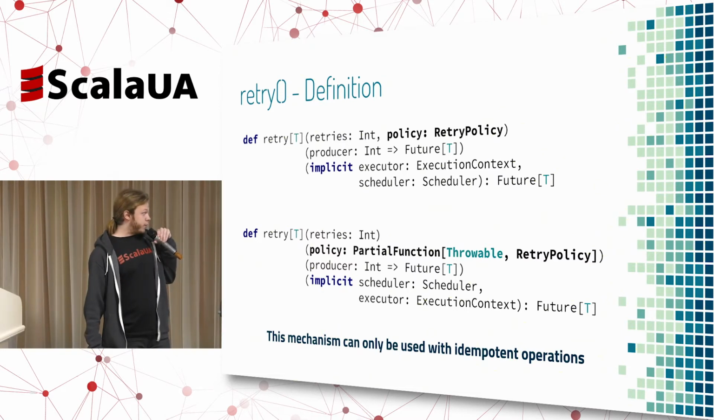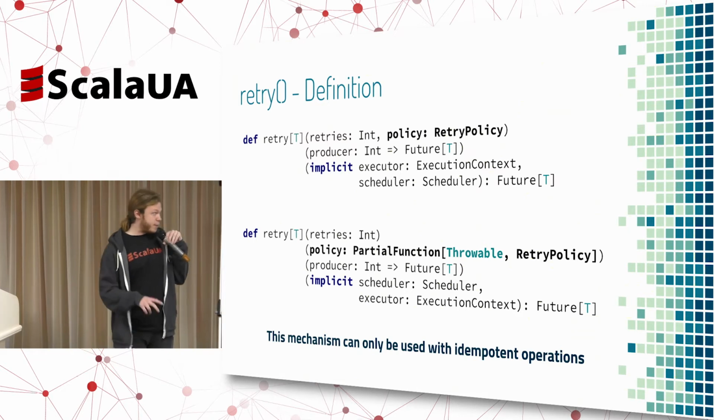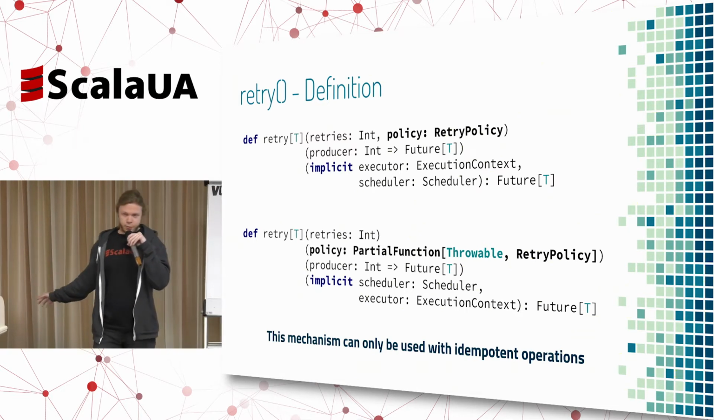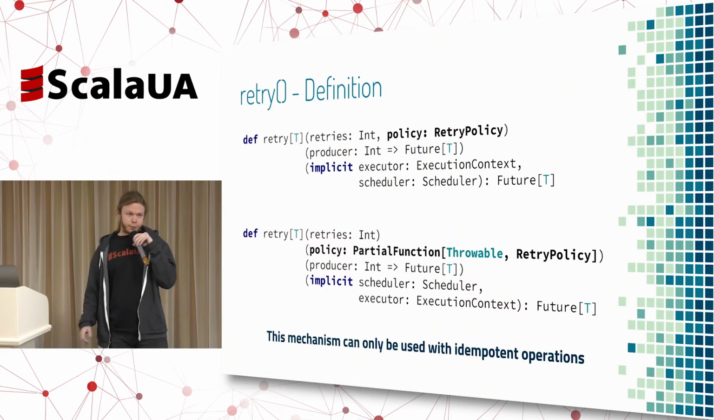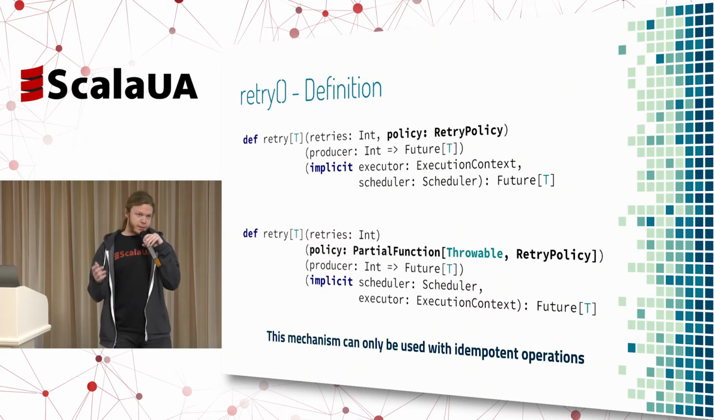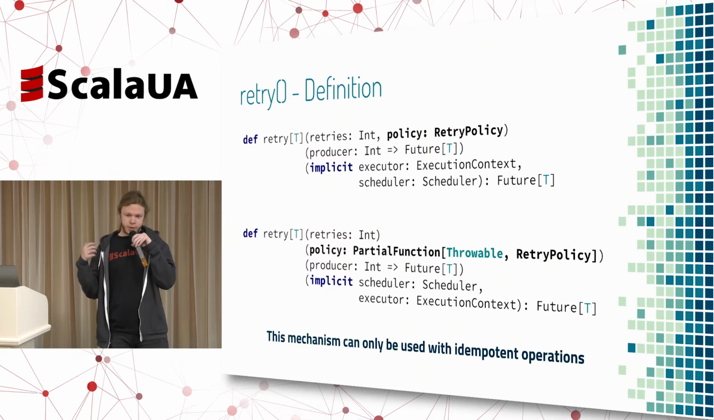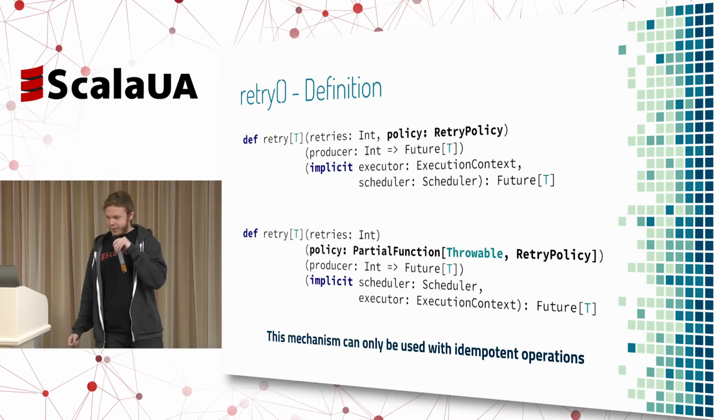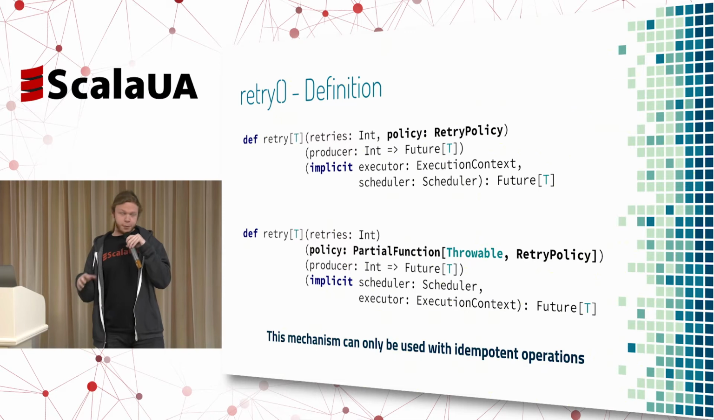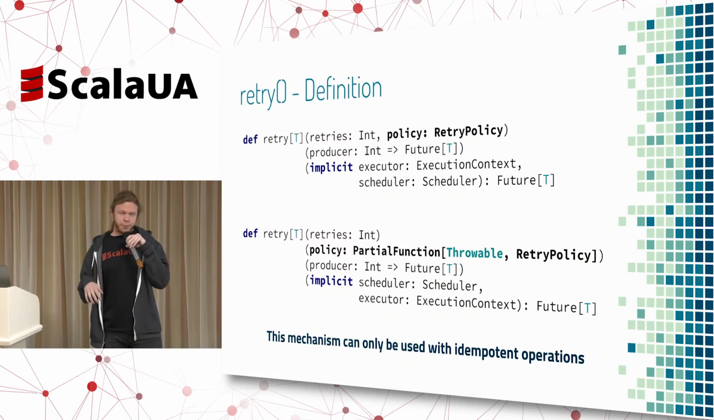The second method is retry with a partial function that accepts an exception and gives us back a retry policy. It means that not for all exceptions do we want to retry. Some of them actually are persistent and may cause the system to be in bad condition. So we have the ability to define for which exceptions we want to retry and for which not.